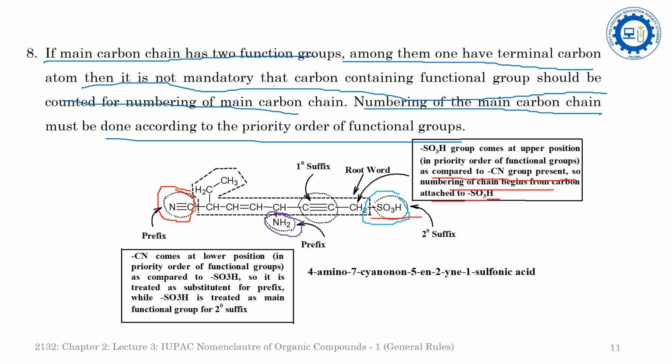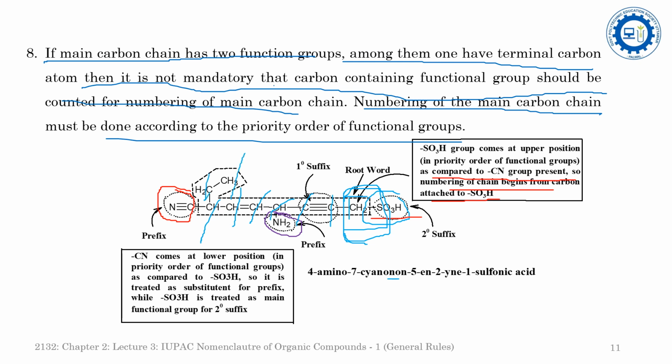We will start the numbering from this carbon atom in such a way that it covers the maximum number of alkyl groups, the maximum number of functional groups, and the maximum unsaturation, as we have discussed already in the previous slides. If you select the longest chain, this is a non-, a 9-membered chain: 1, 2, 3, 4, 5, 6, 7, 8, 9.